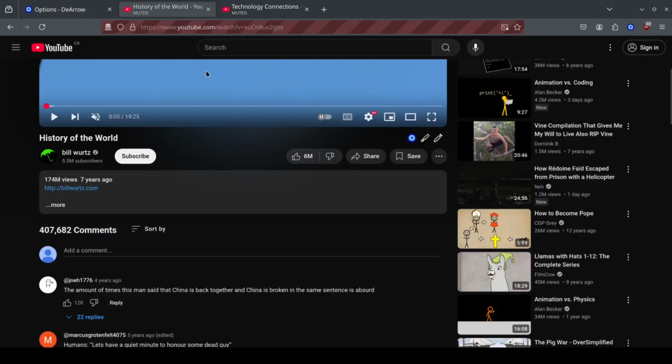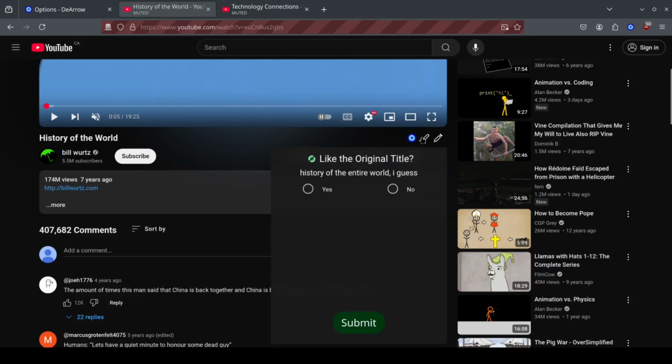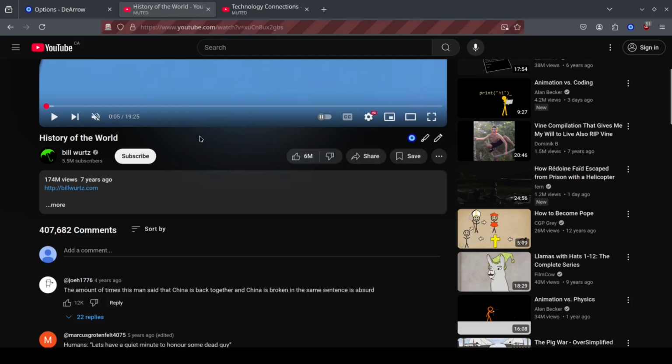How this works is when you open up a video on YouTube, you'll now see there's a second button here. This paintbrush icon will open up the casual mode menu. In the casual mode menu, you could vote for if you like or dislike the original title. And if you like the original title, you could select different categories, one or more categories that you think this title fits under. And once you submit that vote, this will now be sent and other people with casual mode will be shown the original title.